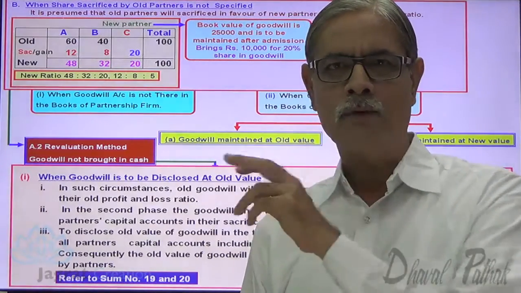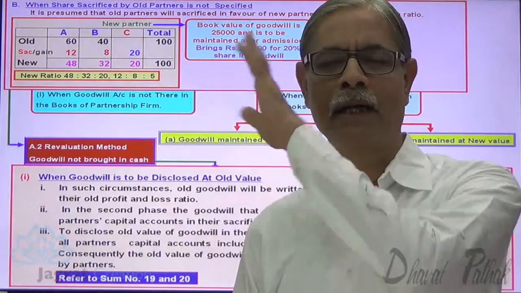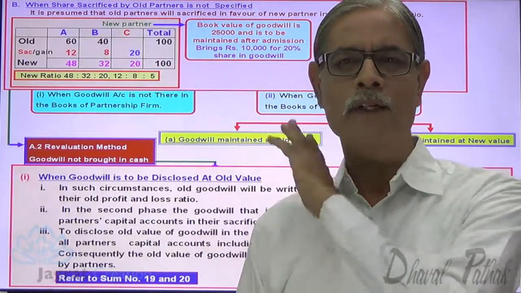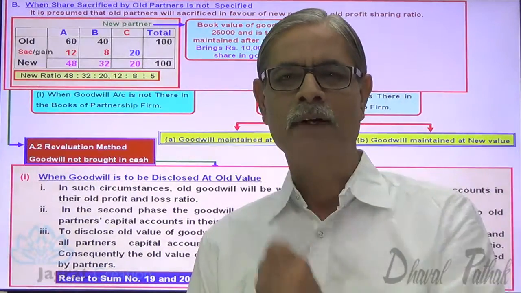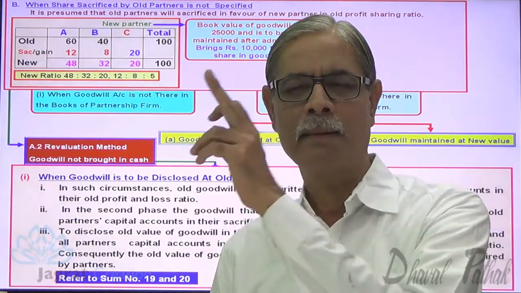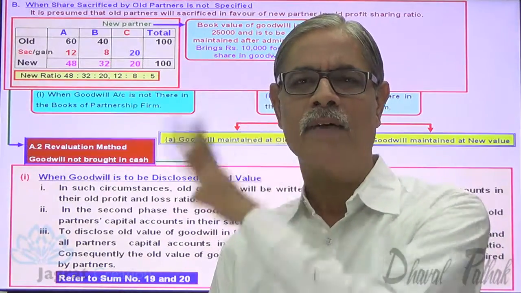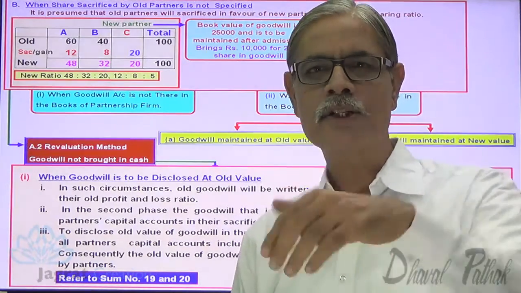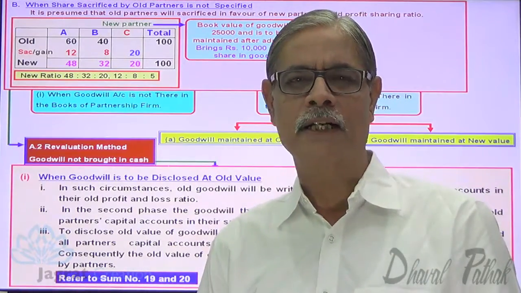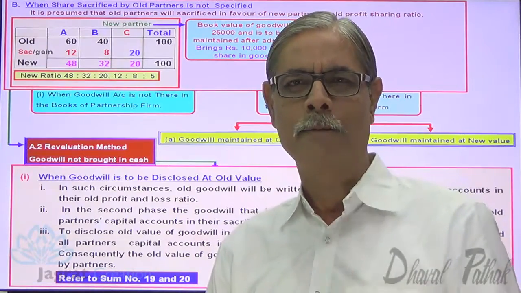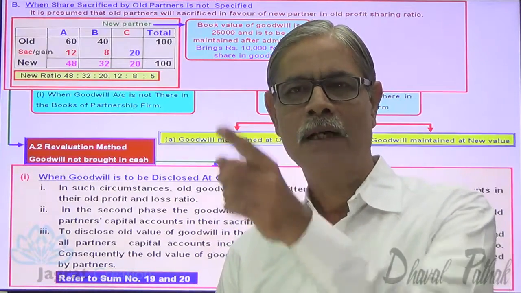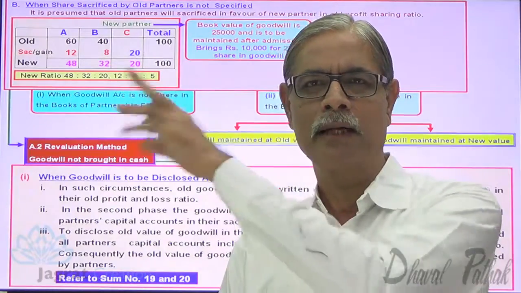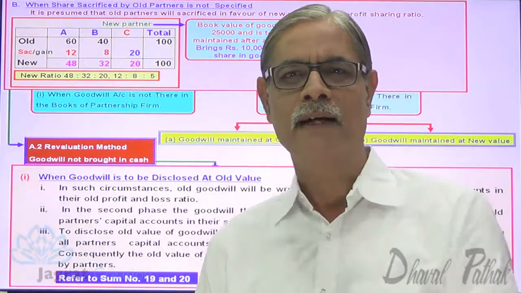When you write the goodwill off, what is to be done? Partners' capital accounts are to be debited and goodwill account is to be credited. So A's capital account debit 15,000, B's capital account debit 10,000, to goodwill account credit 25,000. This is how goodwill is to be written off. Or the goodwill asset is distributed to the old partners in the old profit sharing ratio. For that also the same entry: A's capital account debit 15,000, B's capital account debit 10,000, to goodwill account credit 25,000.